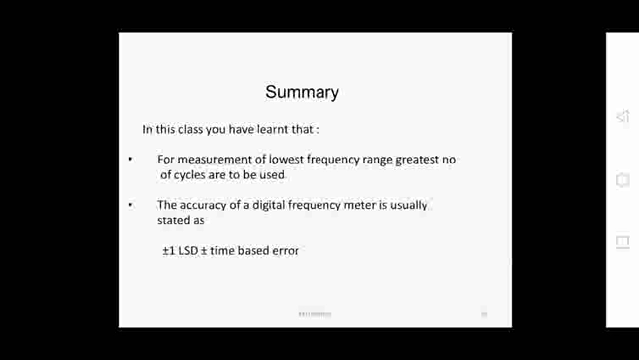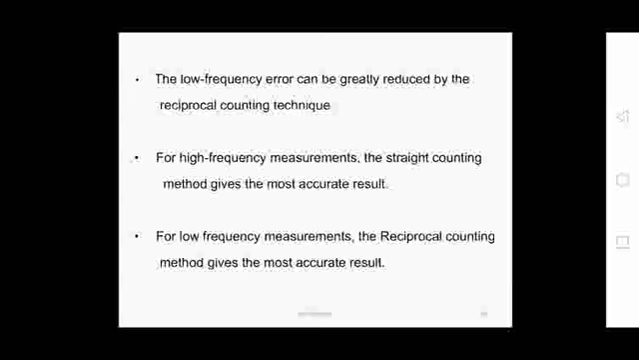So by using the reciprocal counting method for measuring the low frequencies, we are applying the input of the time base directly to the input of the AND gates. So we can reduce the total percentage of error while measuring the low frequency counts. So the low frequency error can be greatly reduced by the reciprocal counting method. For high frequency measurements, the straight counting method gives the most accurate results.